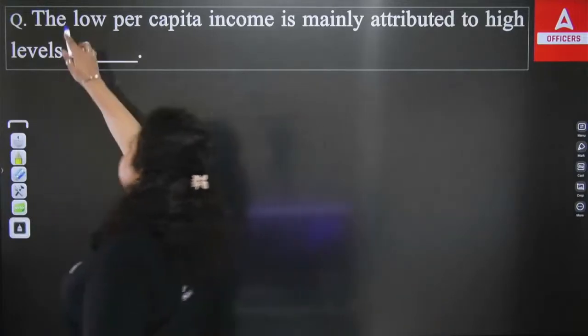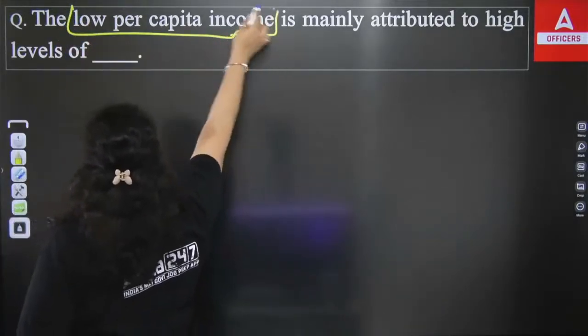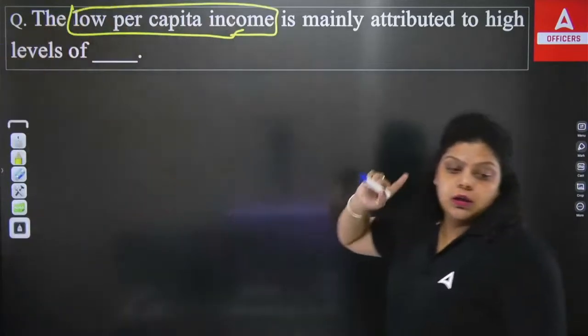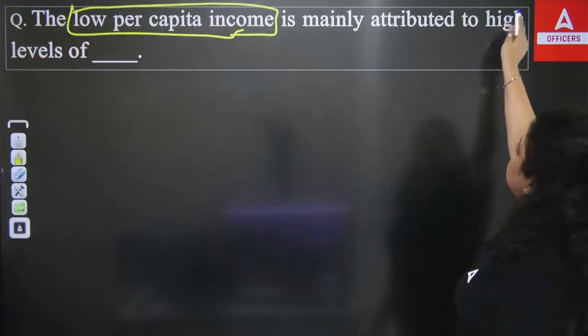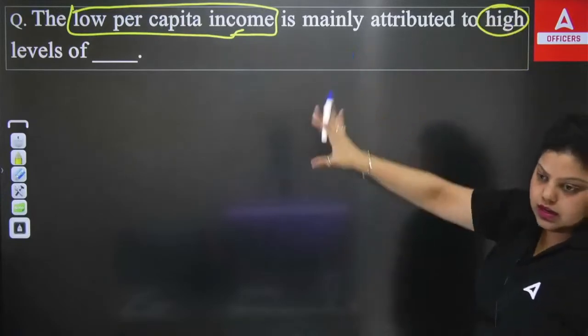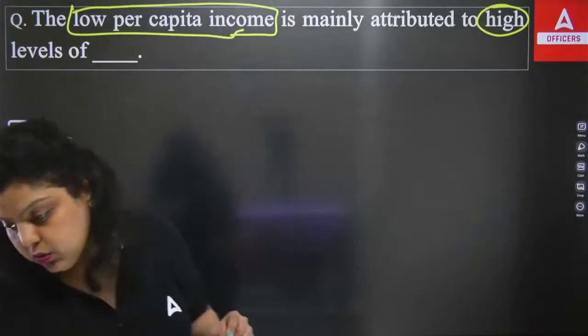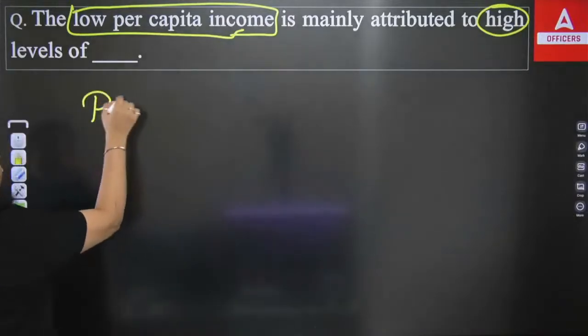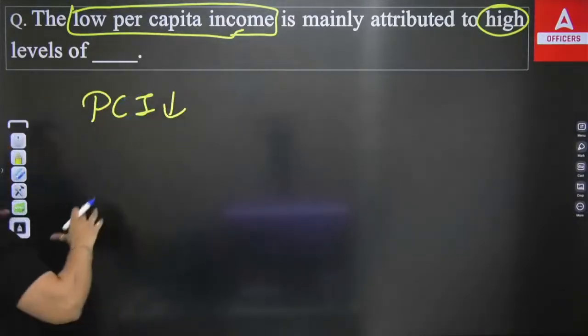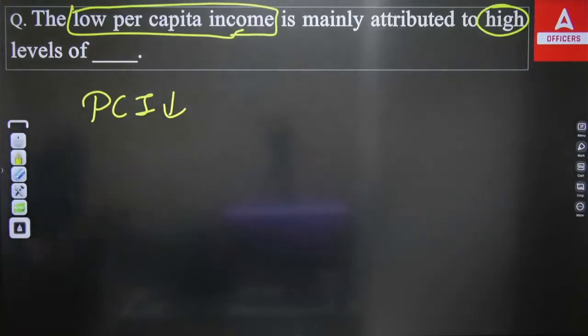So the per capita income is here what? It is low. Okay, and what do we want? Because of this low per capita income, there is a high level of something. Now let's understand what impact there can be if the per capita income is low. Let's say, for example, per capita income is low. It means whatever an individual person is earning is a very low income.